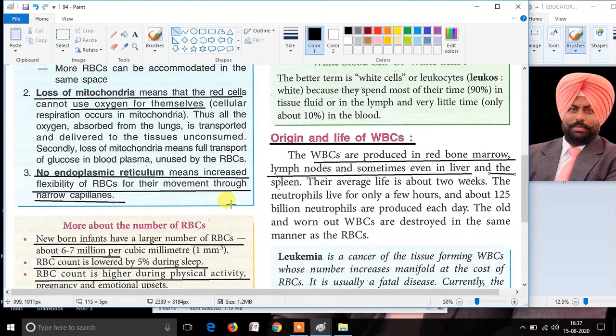Very few times they are produced in the spleen. Altogether, we can say that WBCs are produced in red bone marrow, lymph nodes, liver and spleen. The average life of the WBCs is near about 2 weeks.